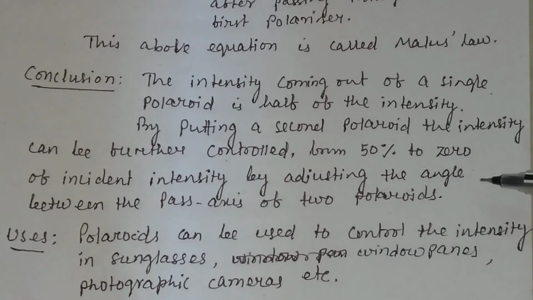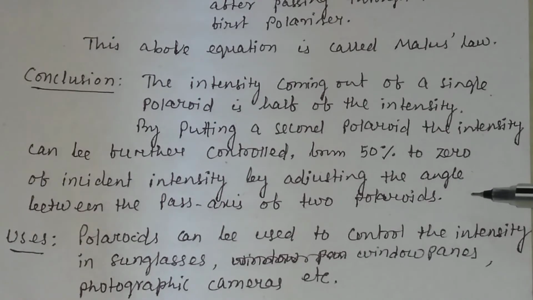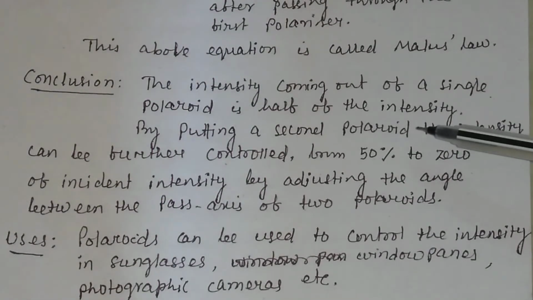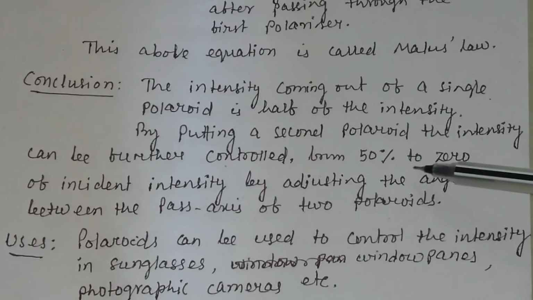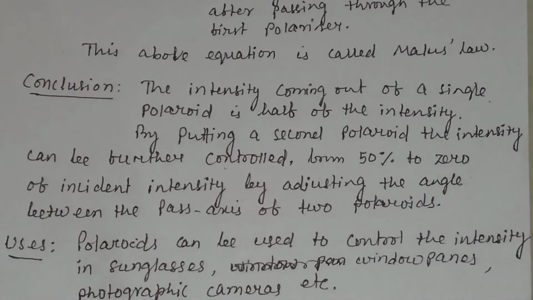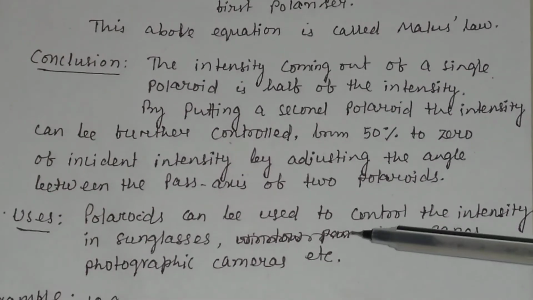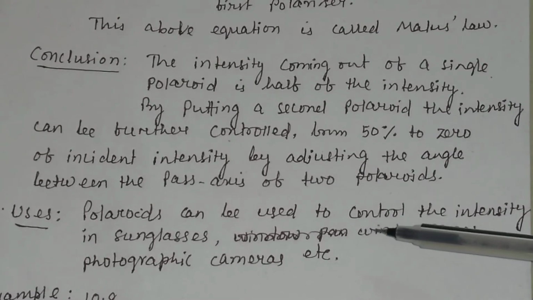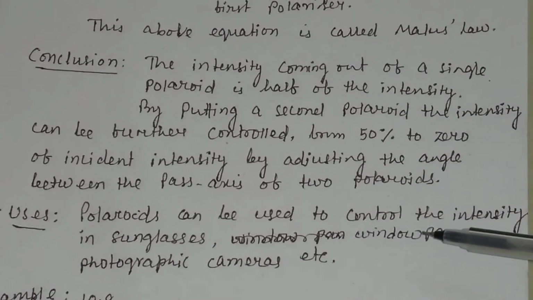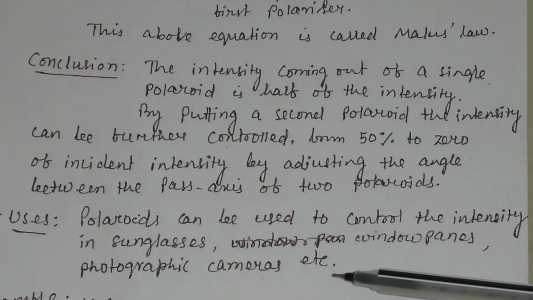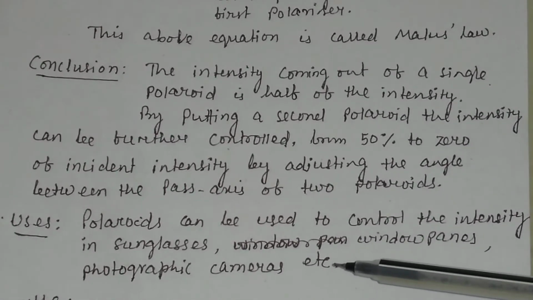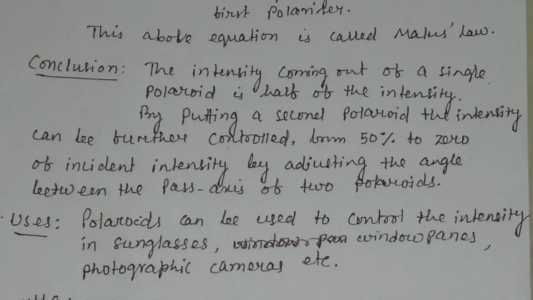And by adjusting the angle between the pass axes of the two Polaroids, we can control the intensity from 50% to 0. What are the uses of Polaroids? Polaroids can be used to control the intensity in sunglasses, window panes, photographic cameras, etc.